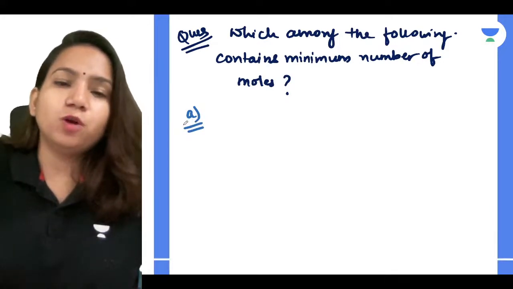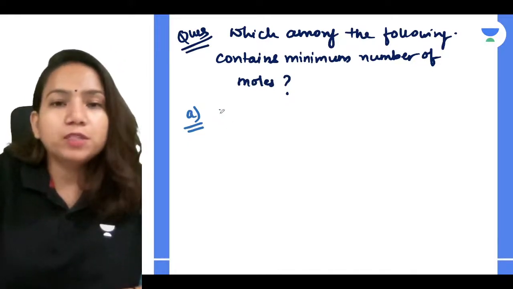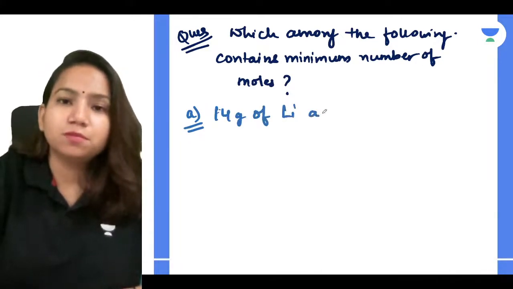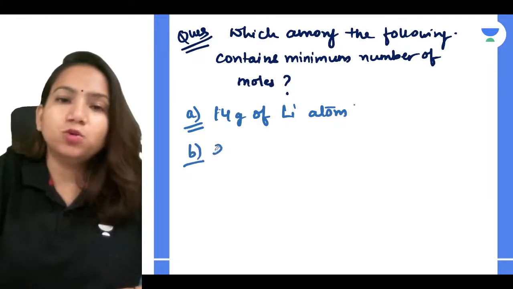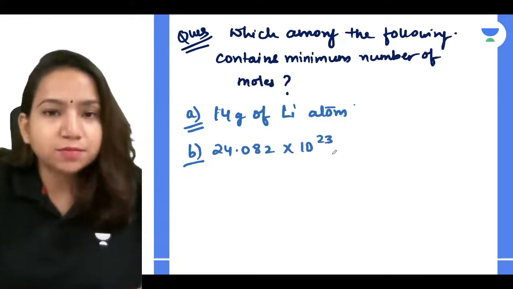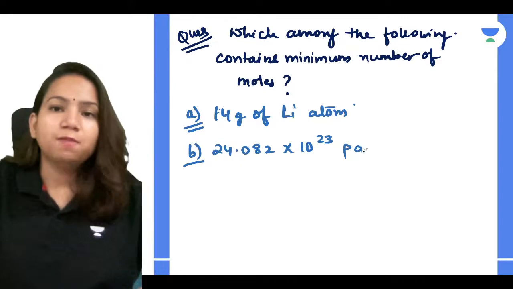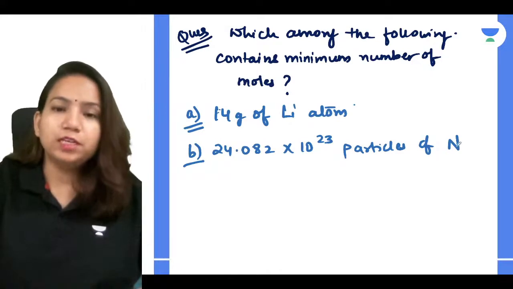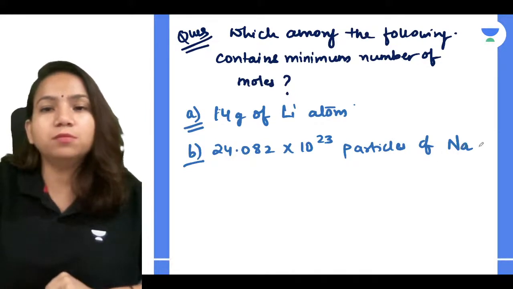Okay, very good. So the first one is 14 gram of lithium atom. B is 24.082 into 10 to the power 23 particles of sodium.